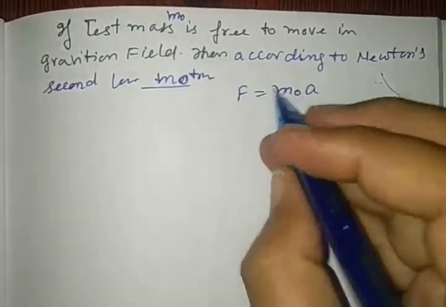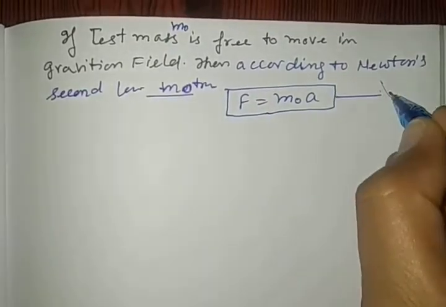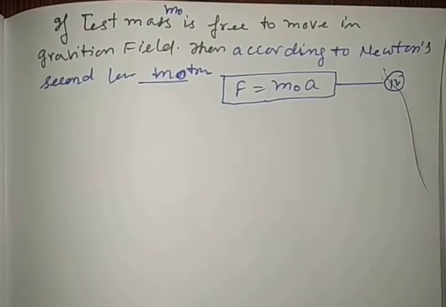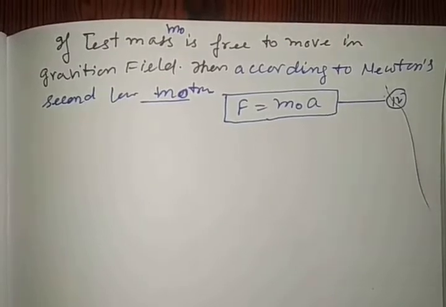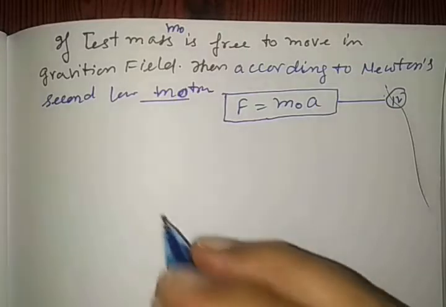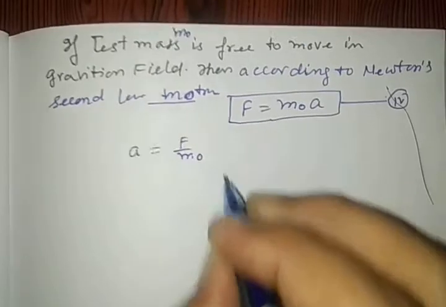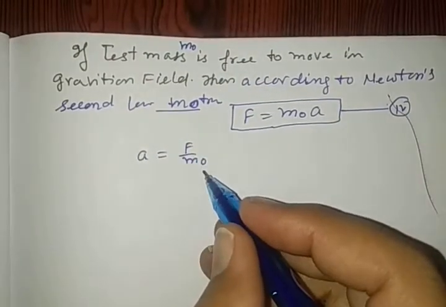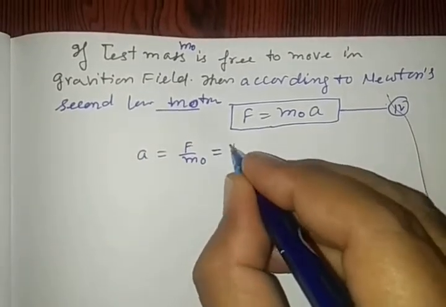This equation is given by equation number 4: F equals m0 a. Clear? So by this equation, one may write that the acceleration produced in the body is given by the formula a is equal to F by m0. But this F by m0 is also known as intensity of gravitational field.